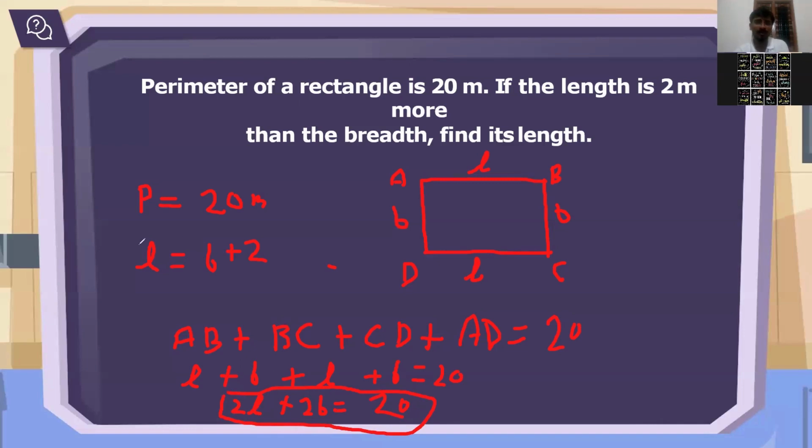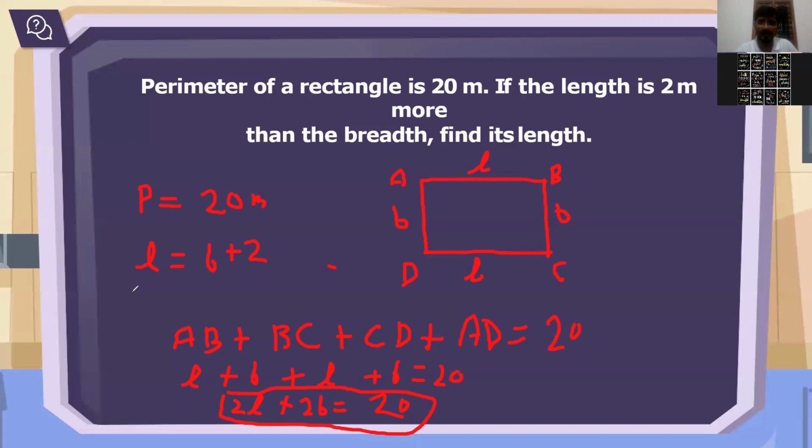Now the thing is, when you are going to solve equations, how many equations do you have? Only one equation, right? When you have two variables, the same number of equations should be there. But here you have only one equation and two variables, so you cannot solve it as it is. What you have to do is make only one variable. So how is it possible?